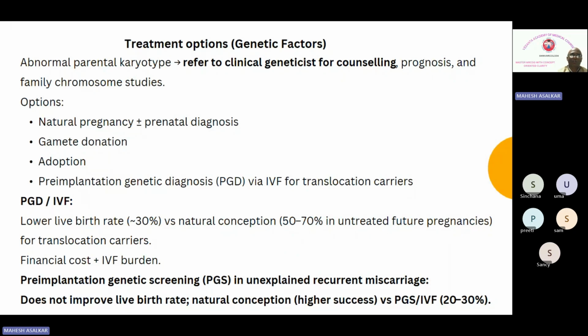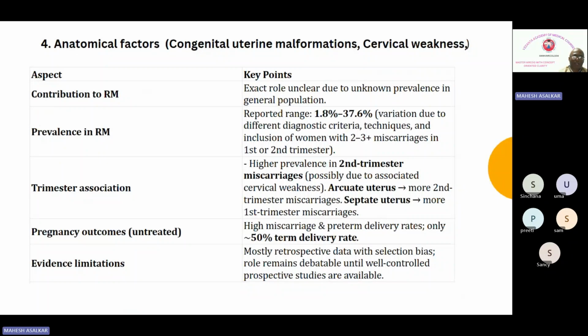Now we'll come to the fourth factor, that is anatomical factors. Here we are again going to discuss two things: one is congenital uterine malformation and the second is cervical weakness. So what is the contribution of these anatomical factors to recurrent miscarriages? The exact figure is not known because we do not know the prevalence of these factors in the general population. Then what is the prevalence?